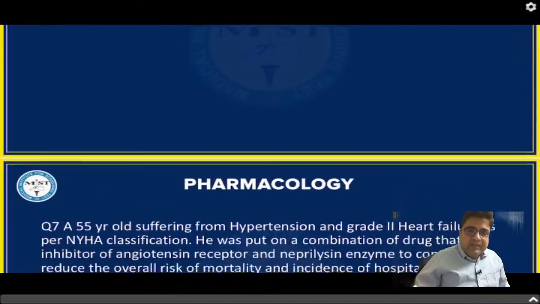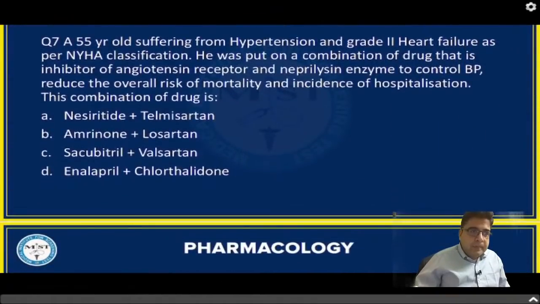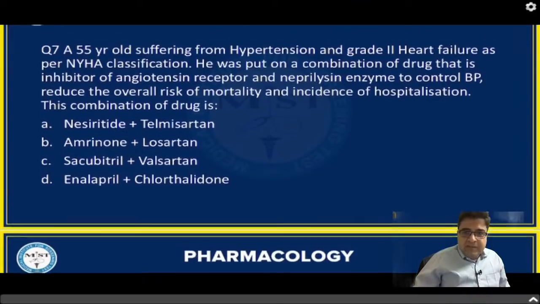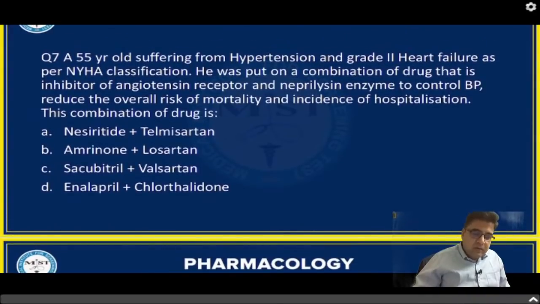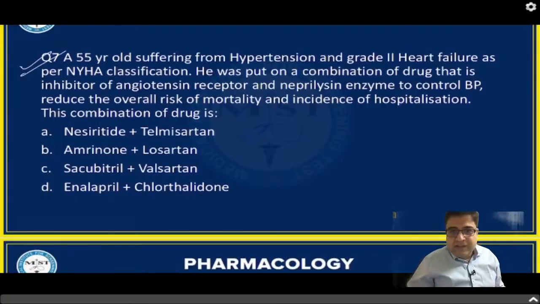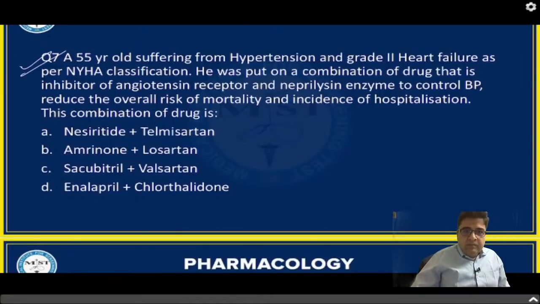The next question, question number 7. So question number 7 is an important question. So this is an expected MCQ for this year exam regarding this drug, not exactly the same language of the question, but the drug group can be asked this year. Anyone would like to answer?